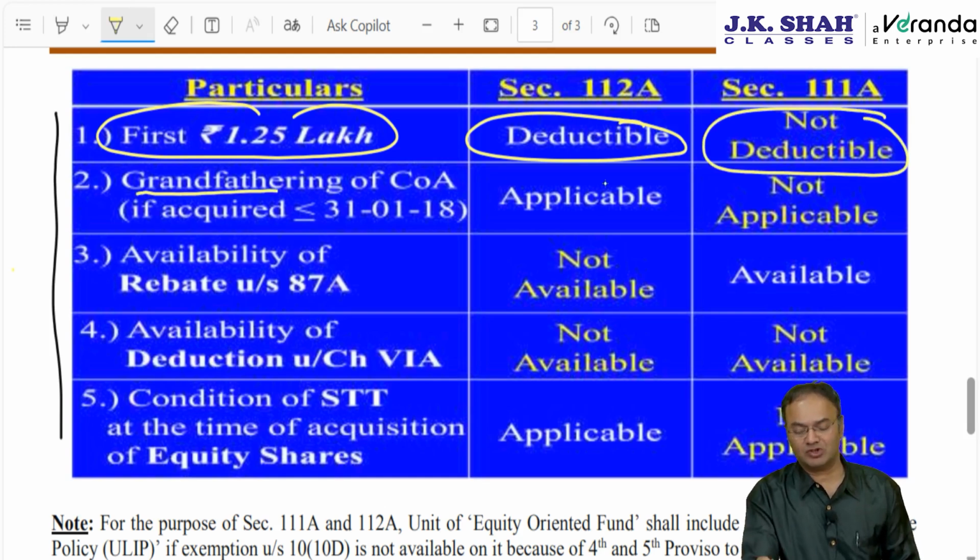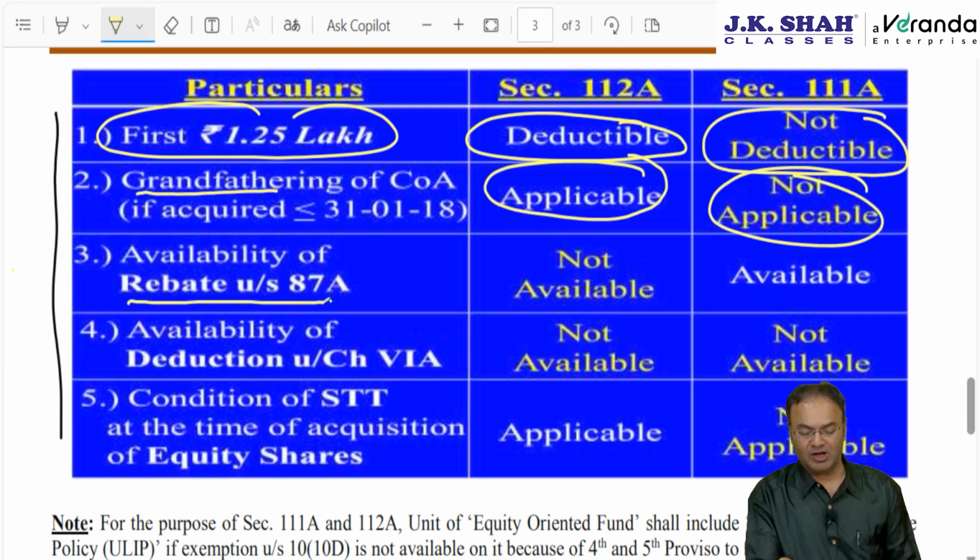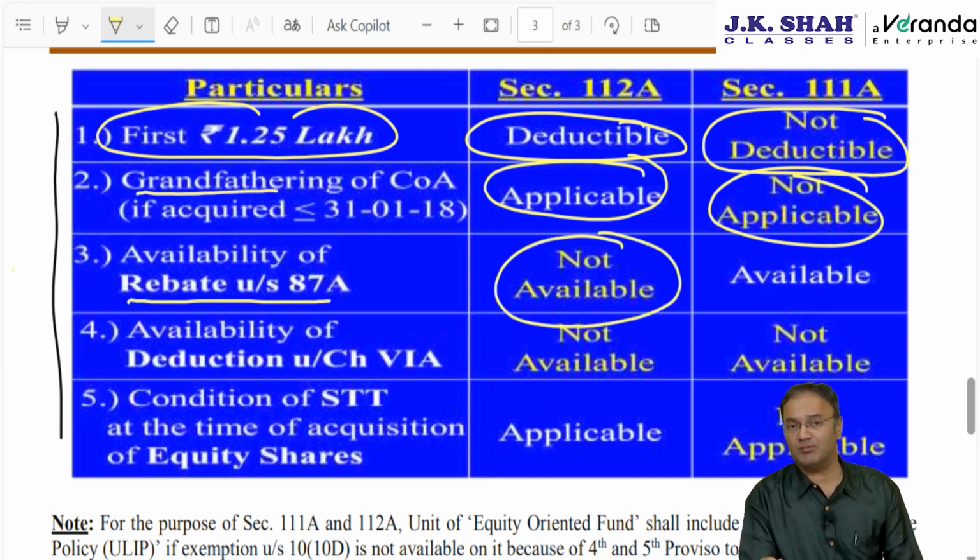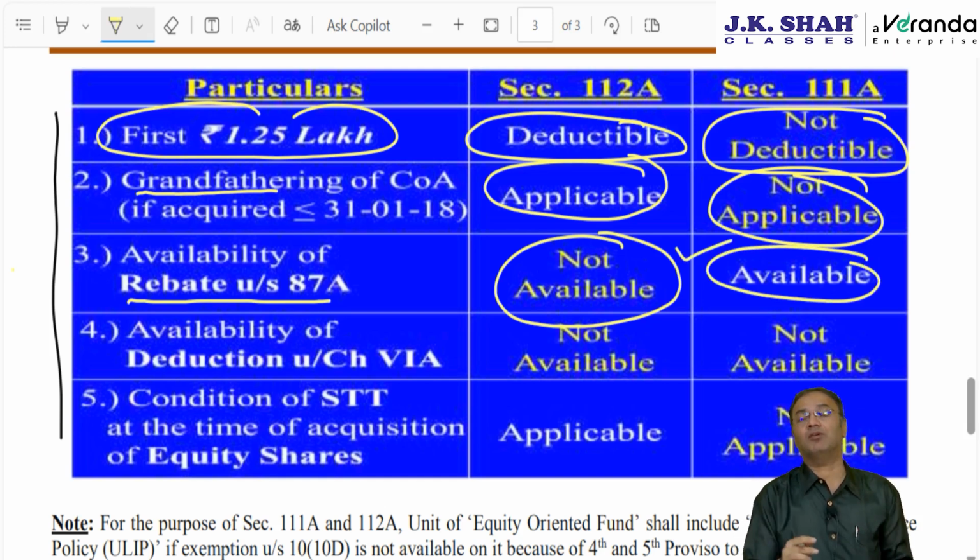Grandfathering of cost of acquisition is also for 112A, not for 111A. Rebate under 87A is not allowed when the tax is computed under 112A LTCG. However, 87A rebate is allowable. Remember this, it is allowable when the tax is computed under 111A.